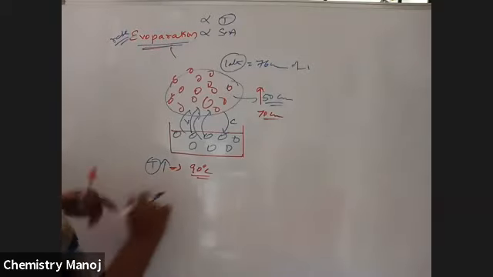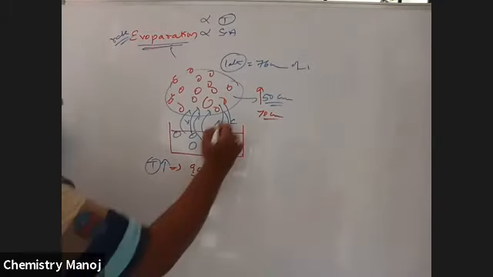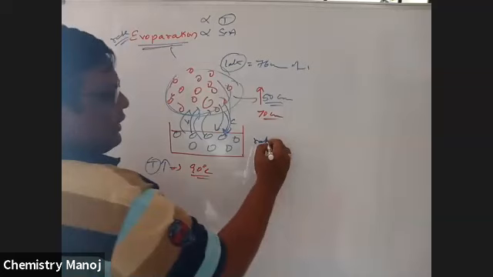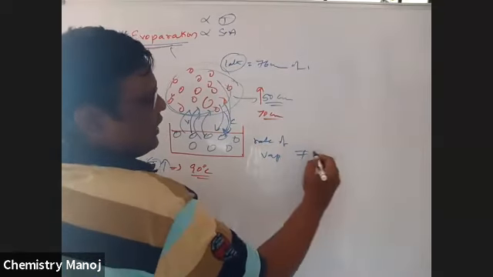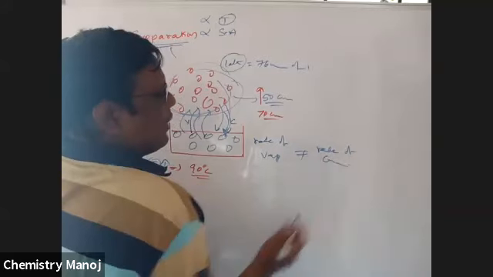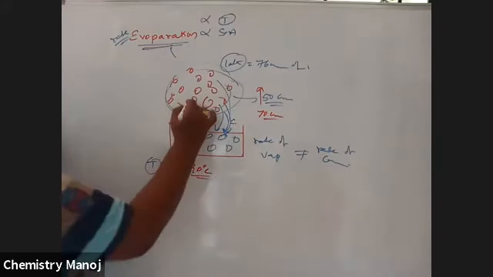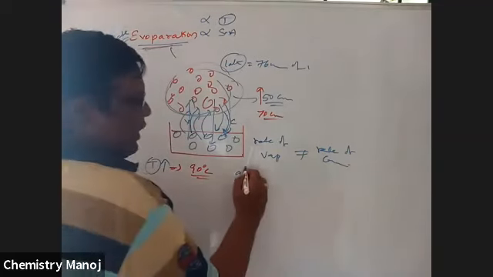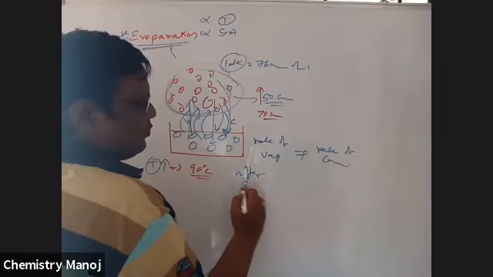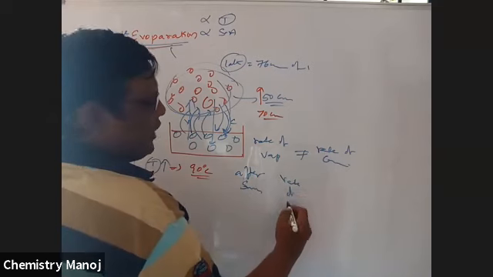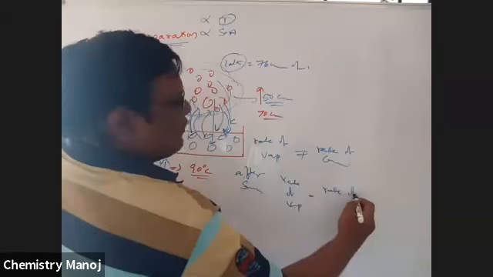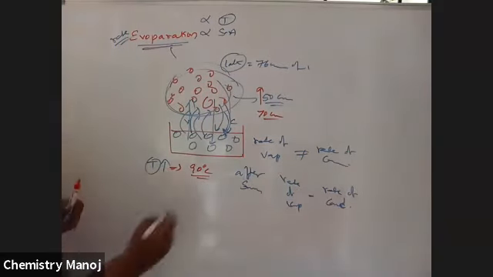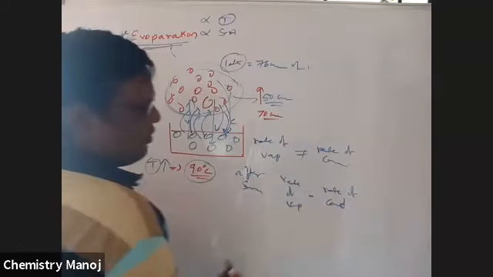Now, some vapor molecules are converted into the liquid state also. That is, there is condensation. The more vapor molecules, the more condensation. So that means here the rate of vaporization is not equal to the rate of condensation. But after some time, the number of molecules vaporized is equal to the number of molecules going to the liquid state. That is, after some time, the rate of vaporization is equal to the rate of condensation. So at a particular temperature, the rate of evaporation is equal to the rate of condensation.